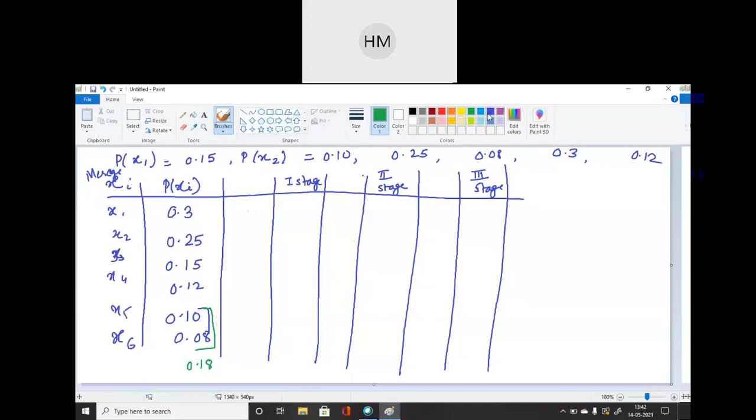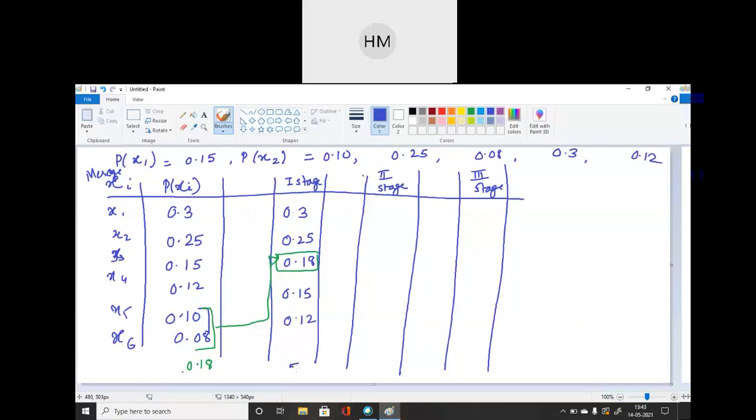So first probability will be my 0.3. Then it's 0.25. Then it will be 0.18. ठीक है. So it is placed over here in the decreasing order of probability in reduction stage 1. Okay. So next probabilities, in continuation, 0.15, 0.12. So how many probabilities are reduced here? 1. I have started with 6. Here I am having 5 probabilities.